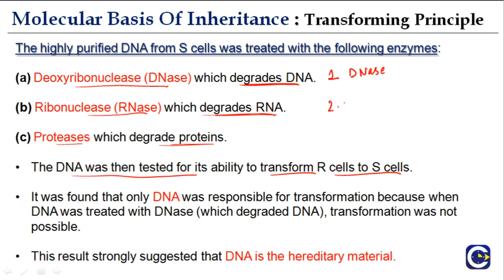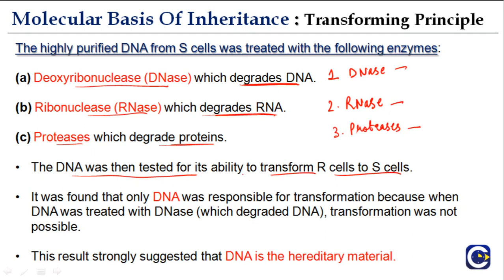In the second experiment, they again purified the DNA from the heat killed S cells, treated it with RNase, and again mixed this RNase treated heat killed S strain with the live R strain to see if the mice die or not. And the third, they did similarly by adding proteases. So these were 3 independent experiments they did.